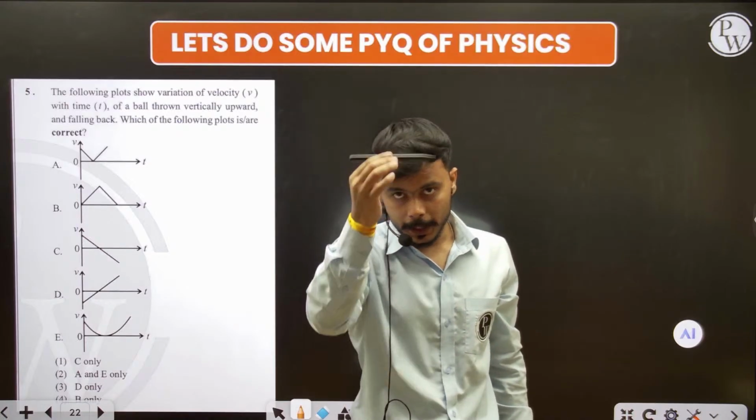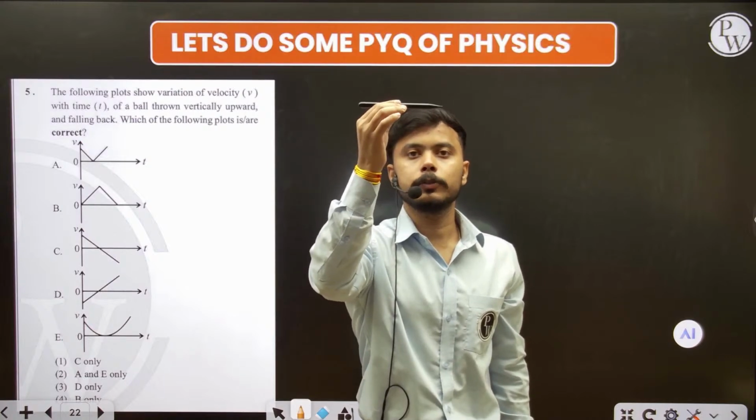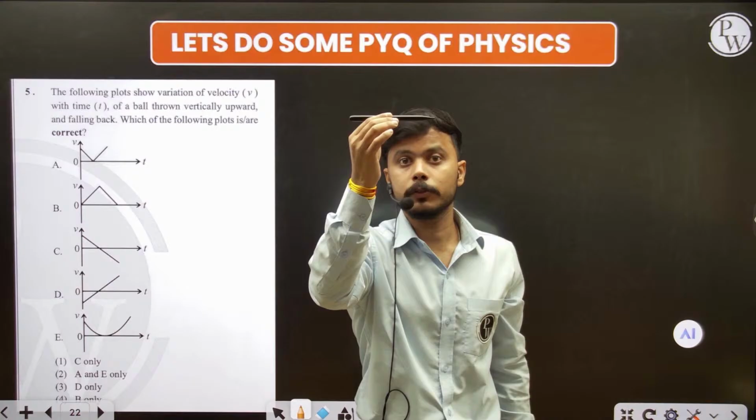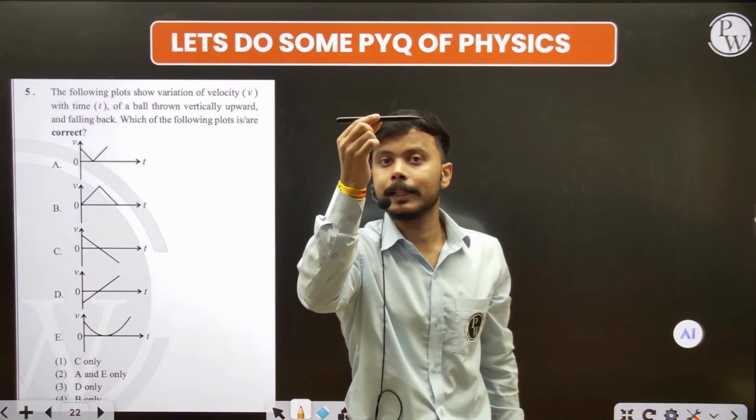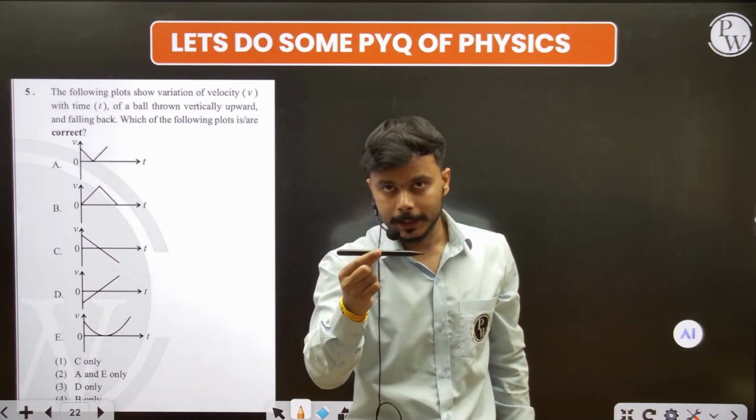And when it falls and comes backward, coming downward, its initial velocity becomes 0 because it is at the rest position. And when it comes downward, it is continuously increasing its velocity.